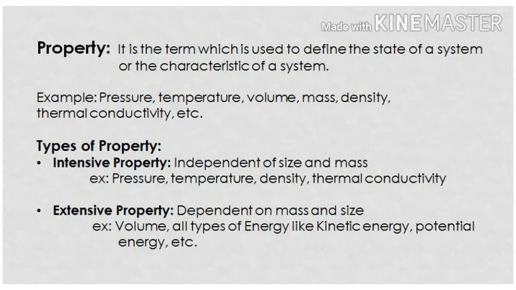Same in the case of energy. Suppose there is kinetic energy, and kinetic energy is given by 1/2 mv square. If we change the mass, the kinetic energy of the system will change, hence it is mass dependent, which means it is an extensive property.